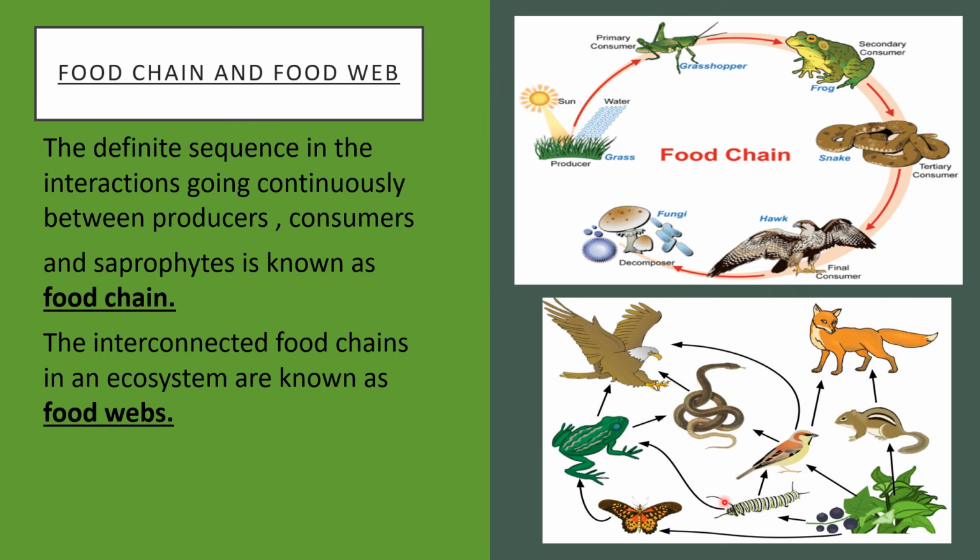In this picture you are watching, there is grass. On this grass there are many animals dependent. For example, squirrel, or this is an insect. This is also an example of an insect, which all are dependent on this green grass. Then this frog, snake is dependent for its food on this frog, and this is the hawk, which is again dependent on the snake. So many food chains come together to form a food web.